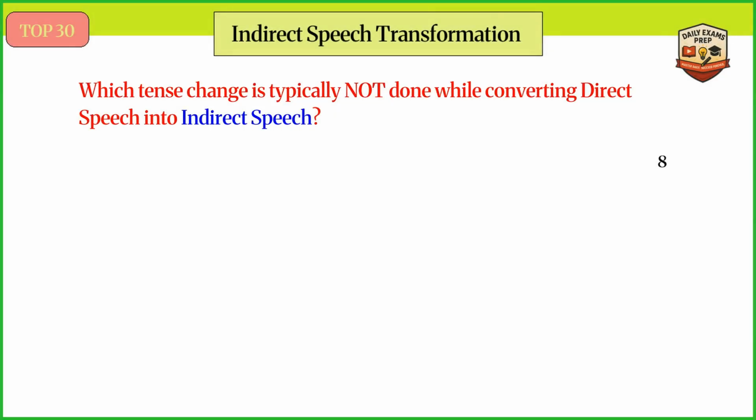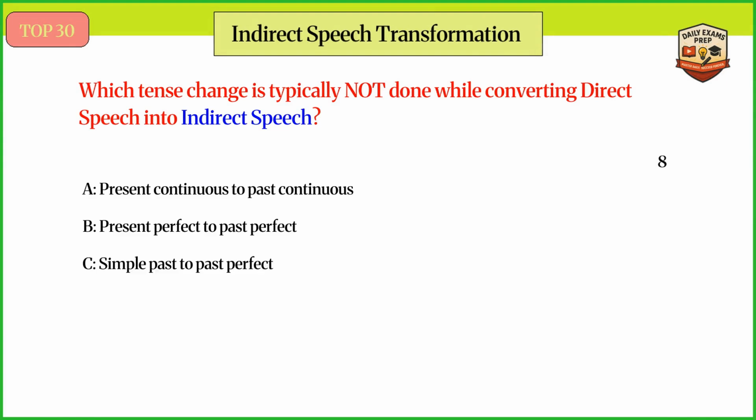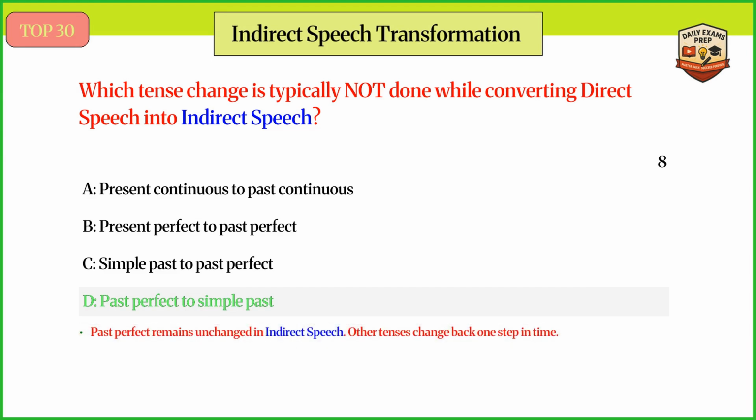Which tense change is typically not done while converting direct speech into indirect speech? Answer D. Past perfect to simple past. Past perfect remains unchanged in indirect speech. Other tenses change back one step in time.